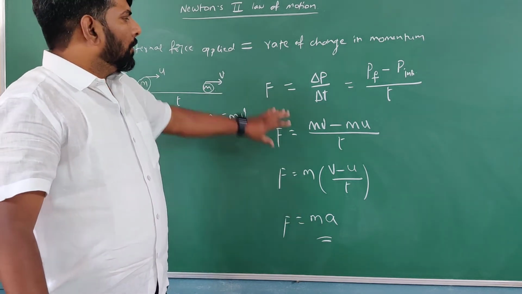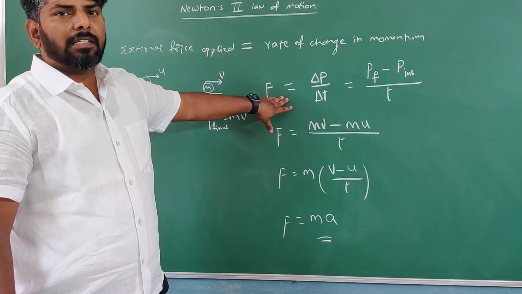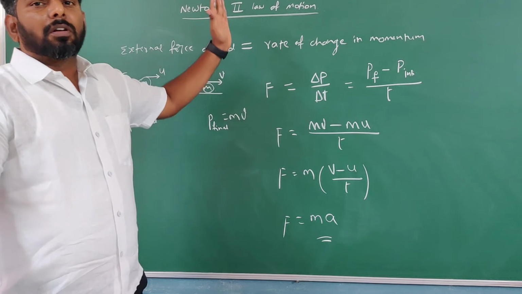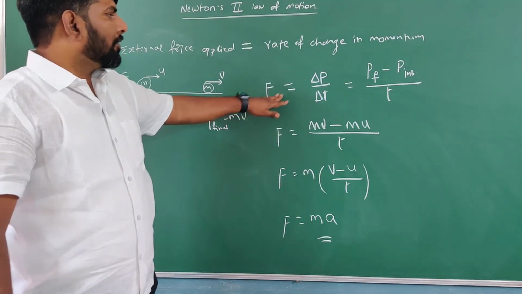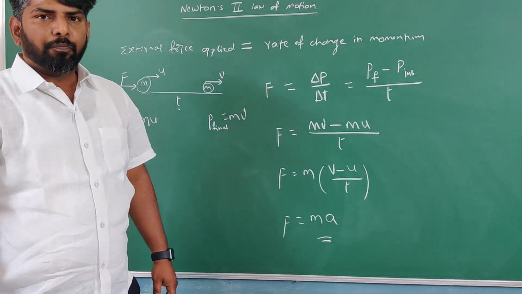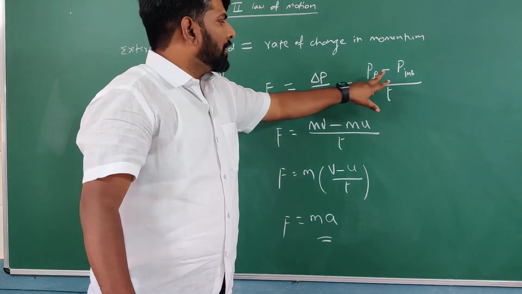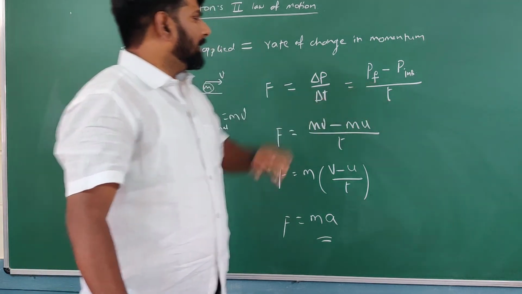So the basic equation of Newton's second law of motion is: external force applied on a body is equal to the rate of change of momentum. So F equals rate of change of momentum, delta P by delta T. Delta P means change in momentum, which is final momentum minus initial momentum, divided by time taken t.